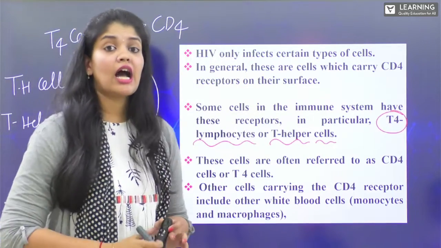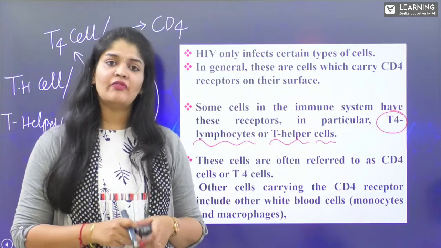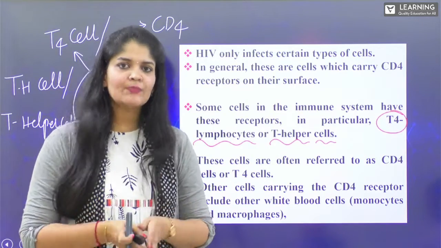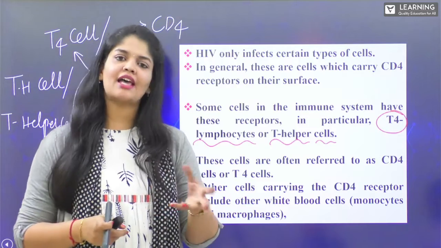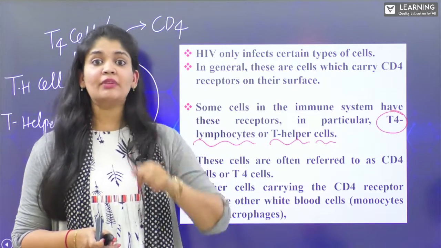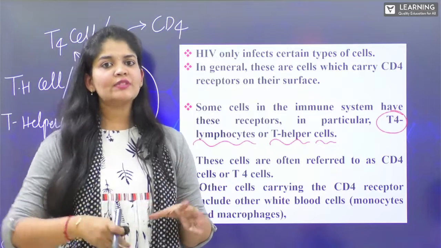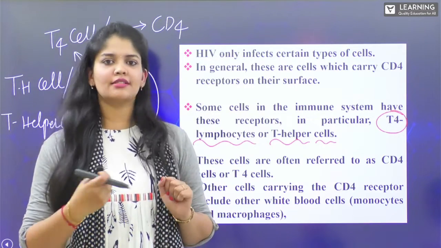We know how important these T helper cells are: the T helper cell helps the B cells in the formation of antibodies, presents the antigen or the foreign invader to the B cells, thereby stimulates cell mediated immunity, and also helps the TC cells that will act as T killer cells, right?